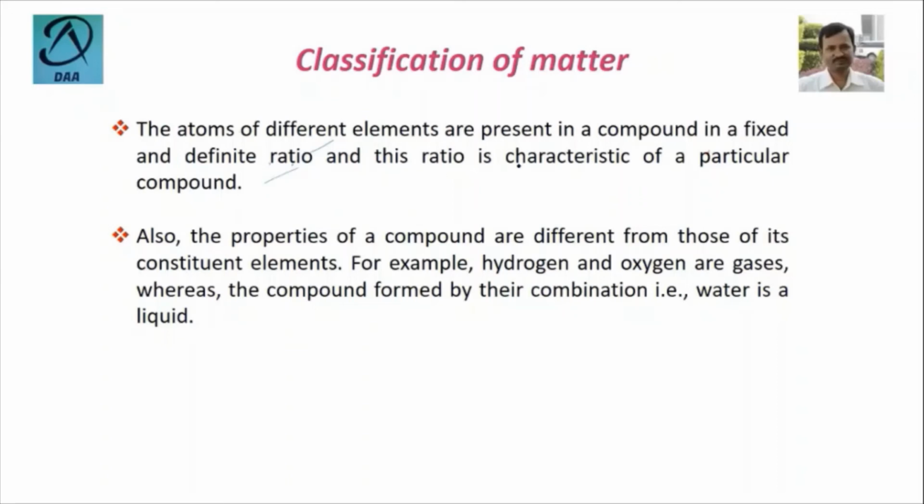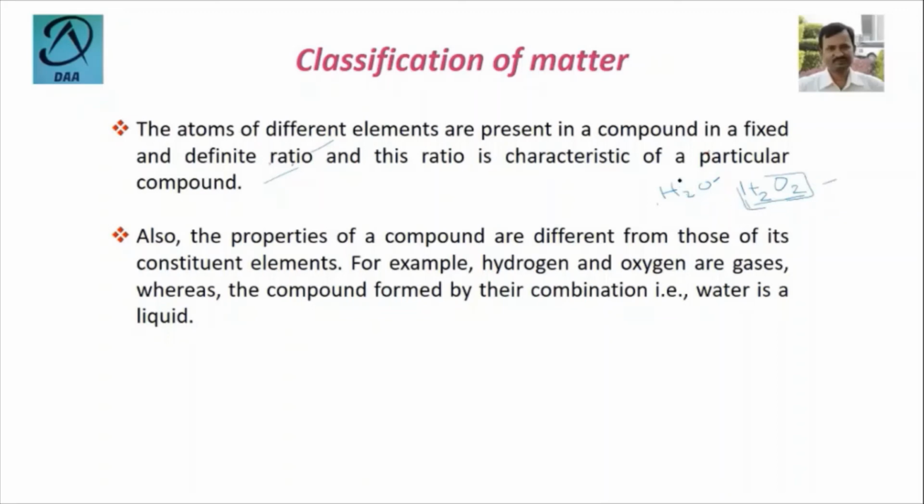We'll give another example. In H2O, when 2 atoms of hydrogen react with 1 atom of oxygen, then water will form. But when, as we'll see later, 2 hydrogen atoms react with 2 oxygen atoms, then it is called hydrogen peroxide.